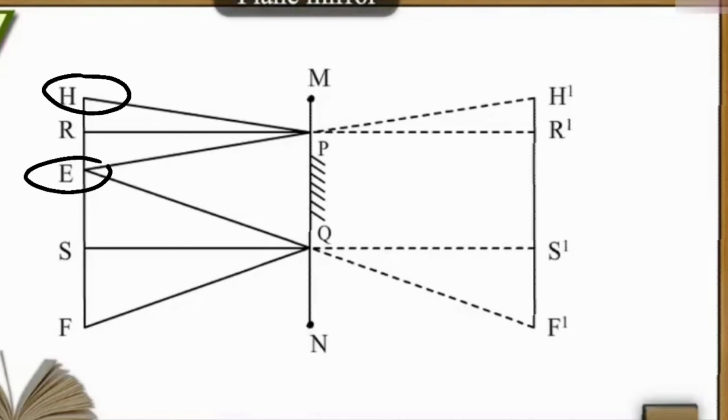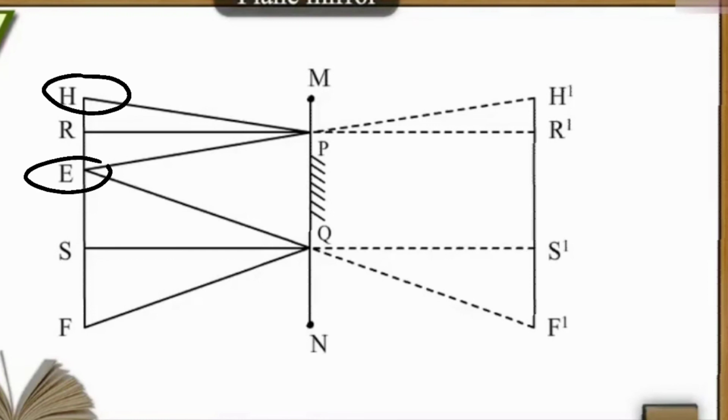So head is denoted by H, eyes are denoted by E, and my feet are denoted by F. Right? Here we are going to use geometry.